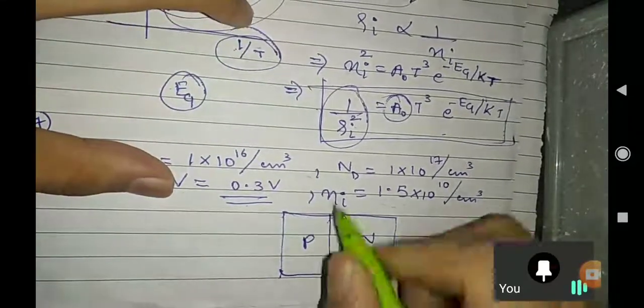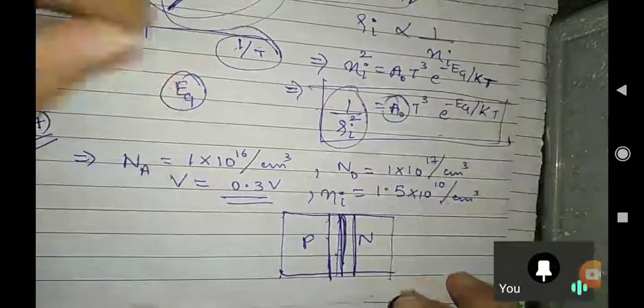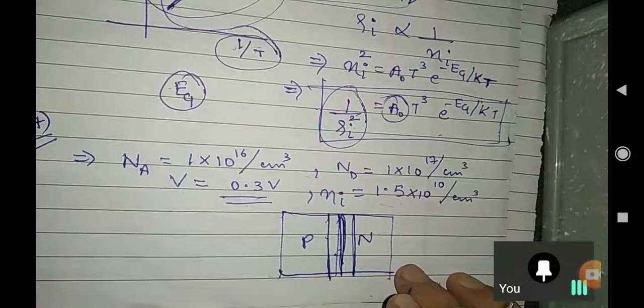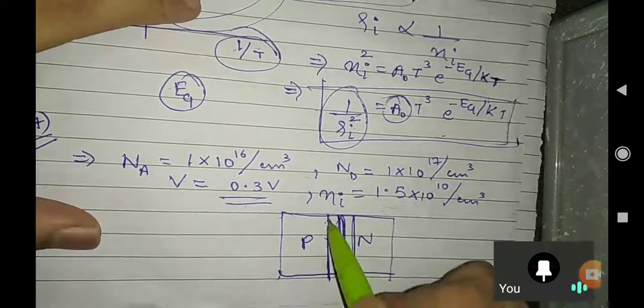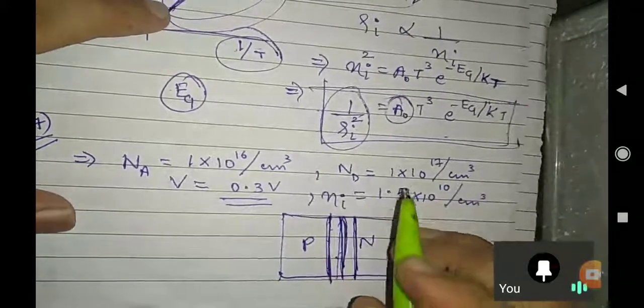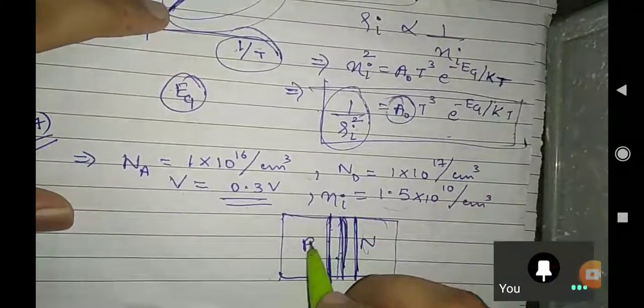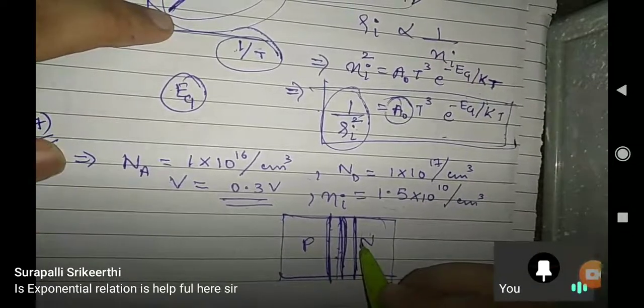This is a case of a diode. We have applied external voltage also. So there will be some diffusion, or you can say there may be some drift of electrons. You have to think like that. So this is our depletion region formation, and they are asking the electron concentration at the edge of depletion region, with the help of the exponential relation.